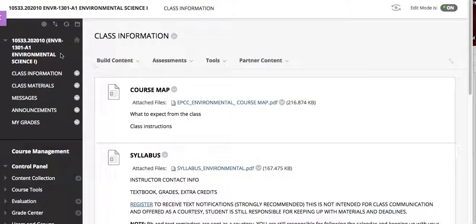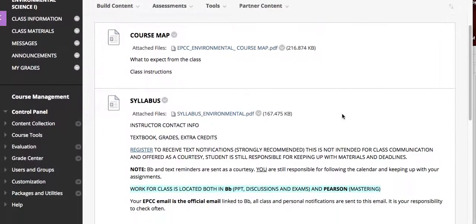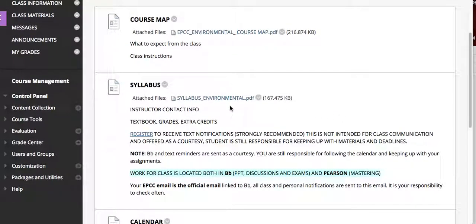So first, if we look on the left-hand side of the class, notice these are your main categories where you're going to access materials. So right now I'm on the first one, class information. Notice this is where you have your written instructions on where to expect things and what to do, which is what I'm going over. But this way you also have it in written form if that helps you. You have your syllabus with my contact information, information on the textbook, on the extra credits, where your grade is going to be coming from.